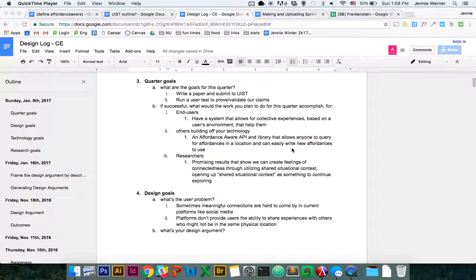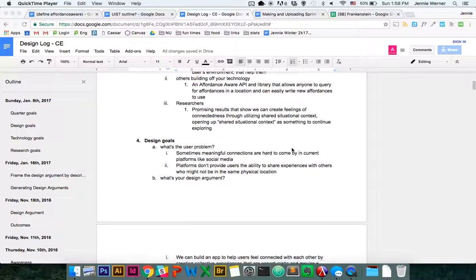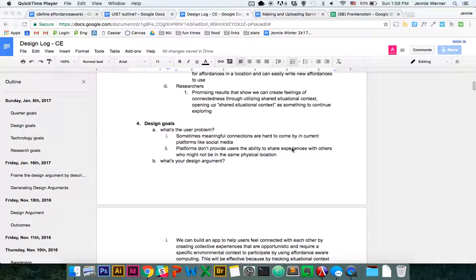And for our researchers, we want to show results that we can create feelings of connectedness by using this shared situational similarity, and use that shared situational context as something that we want to continue exploring.